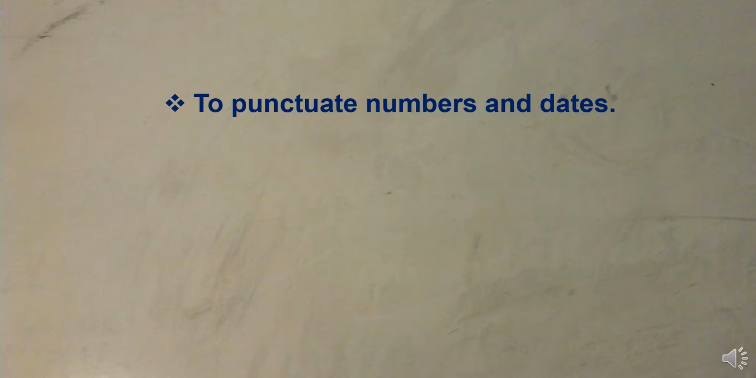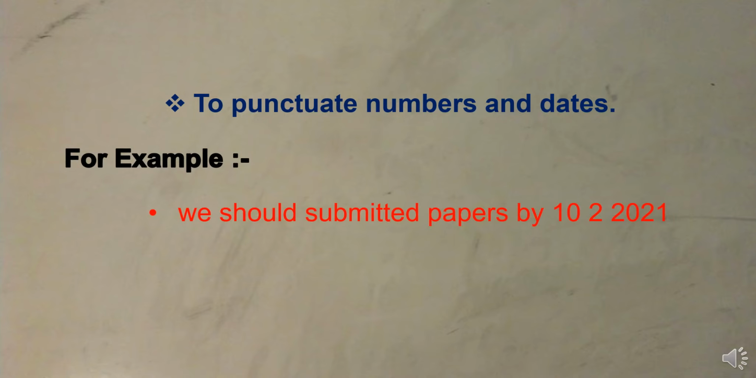And sometimes we write the date and then write the name of the month in a short form, and then write the whole year. At that time also we use a full stop. Let's see the example. We should submit papers by 10/2/2021. Here if we are using an oblique, it is okay. But if we want to punctuate in a proper way, then we use an oblique, or the other way is we will put a full stop after 10, after 2 and after the sentence.